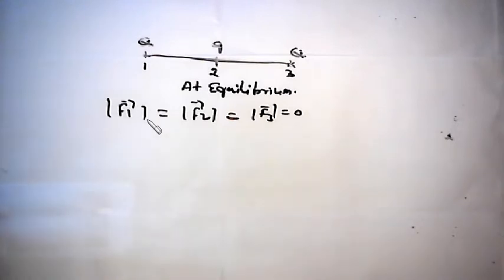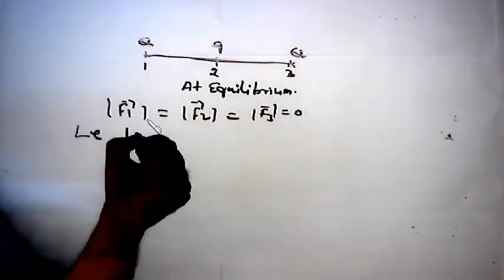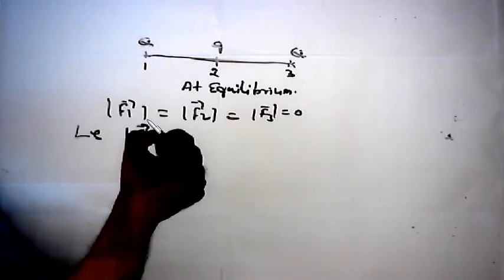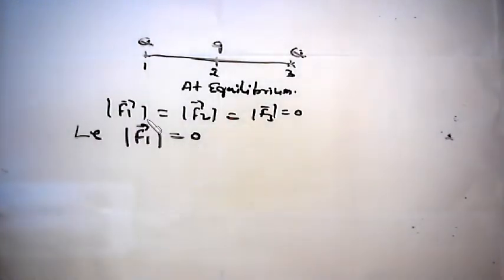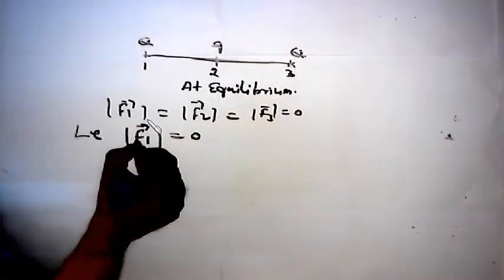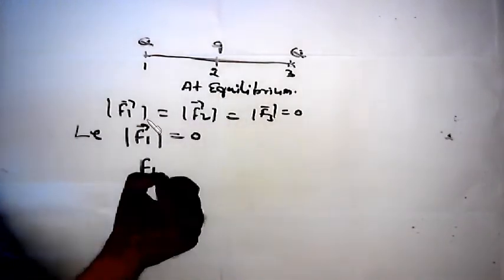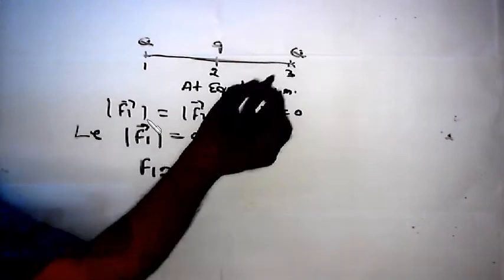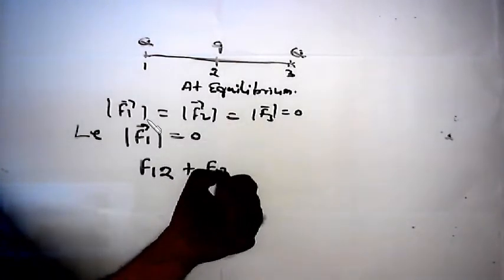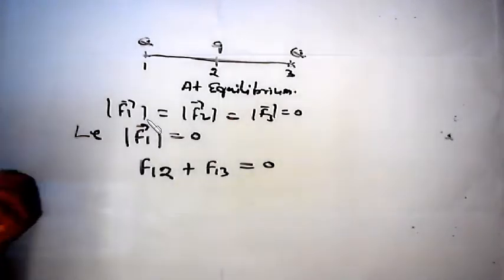So in order to determine the value of q, let us take the net force at point 1 to be 0. What is the net force at point 1? The force at 1 due to point 2 plus the force at 1 due to point 3. The total force would be 0.